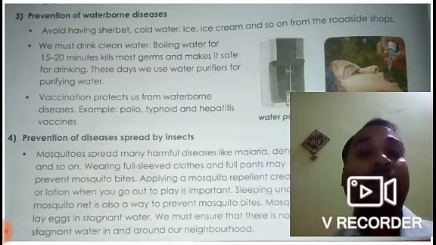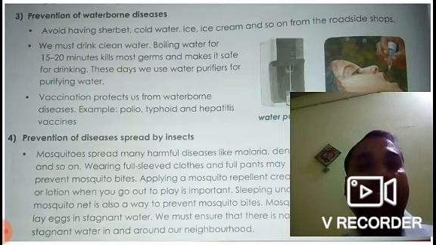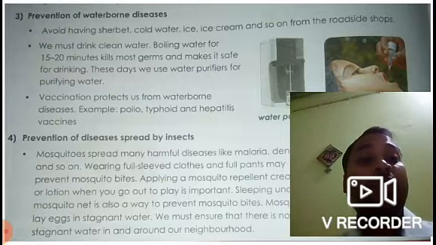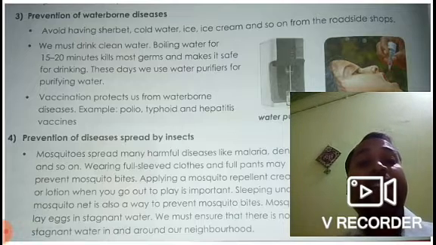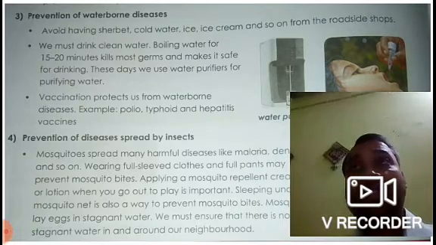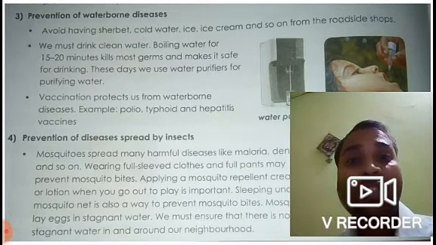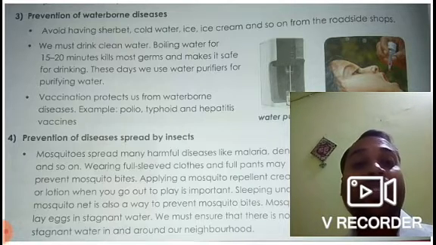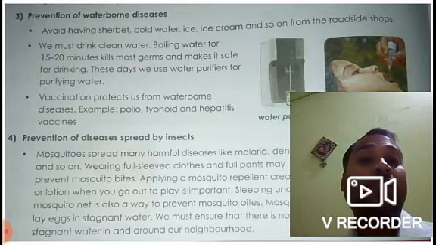Now let us discuss the preventive measures for waterborne diseases. We should avoid using cold water or ice cream and so on from roadside stalls. We should not have ice creams or other cold drinks from the streets because they may lead to infections. So we should avoid that. Then we must drink clean water. We should always drink boiled water because boiling kills the germs. Therefore, before drinking water we should always boil it.